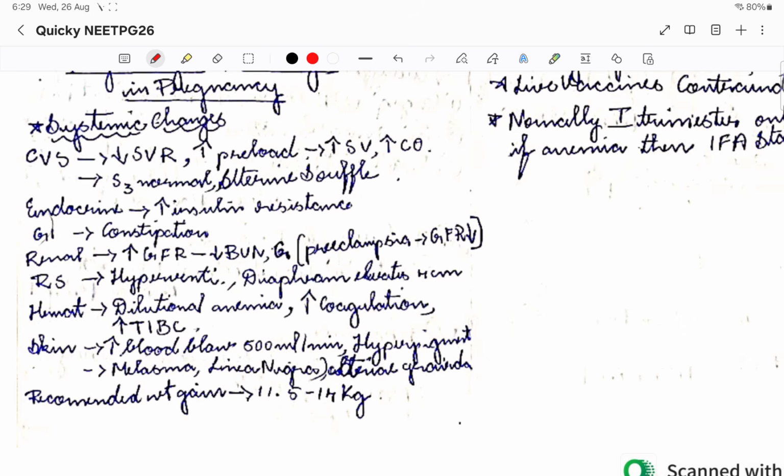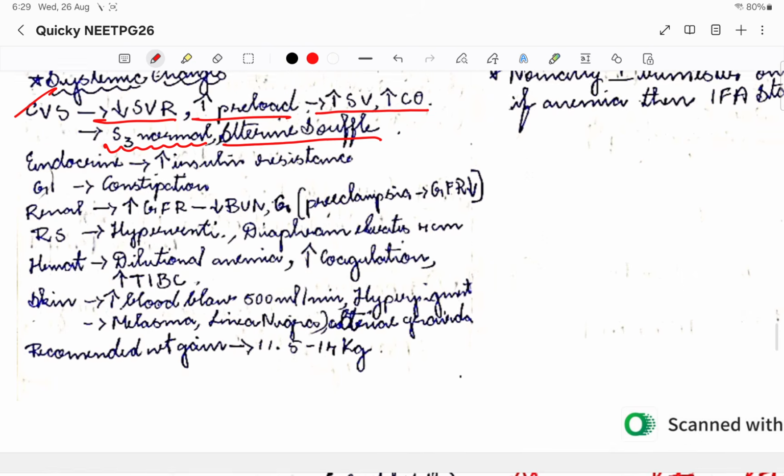In the cardiovascular system, there will be reduced systemic vascular resistance and increased preload. The stroke volume and cardiac output will also be high. Please remember that the S3 is normal here, and a uterine souffle can be heard. These are all normal features.